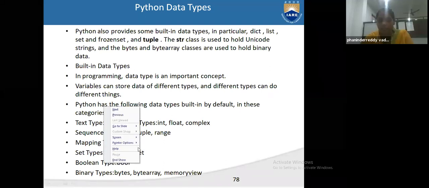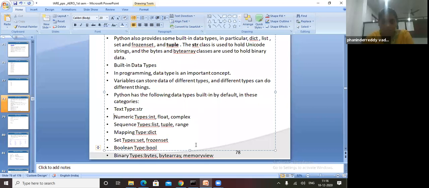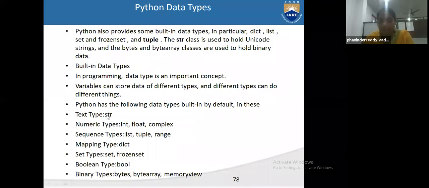See here also it was changing. Numeric types and binary types. This category will be deleted. Okay. So here, what are the types? Text type goes under string. Numeric type, means integer, float, complex values you will get as a numeric type.